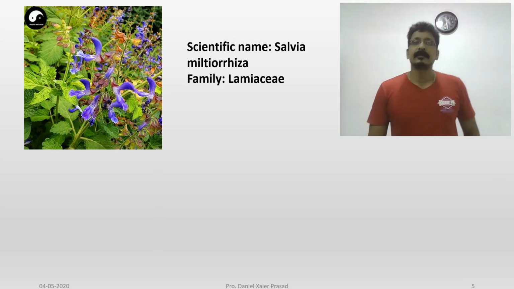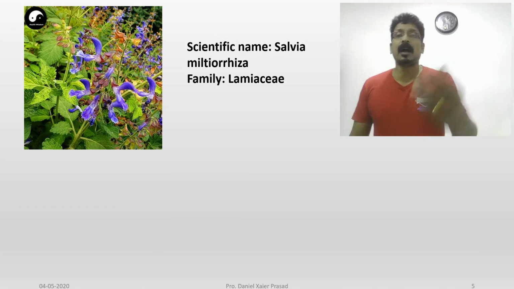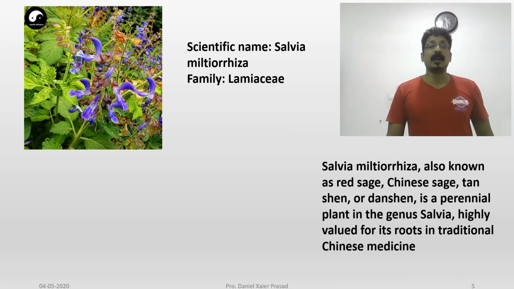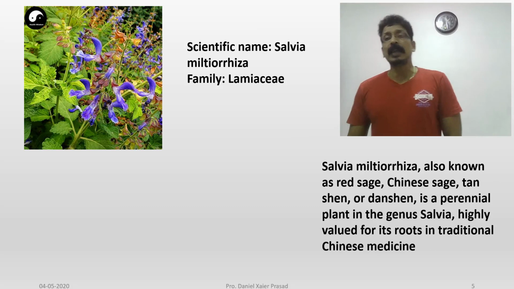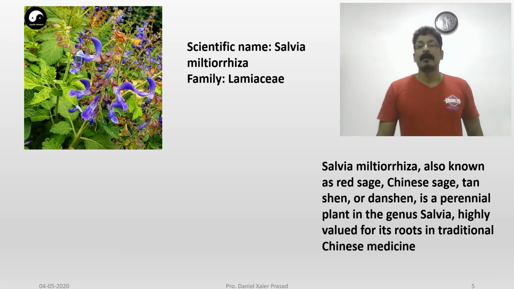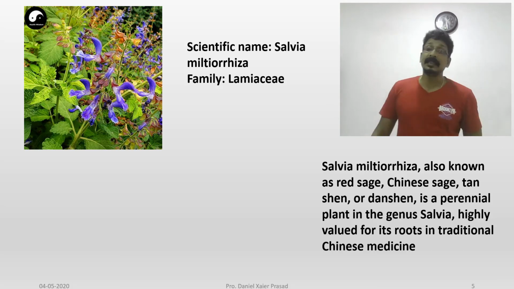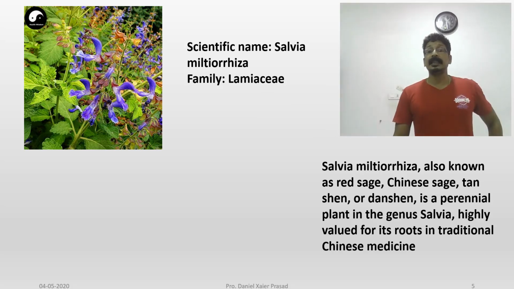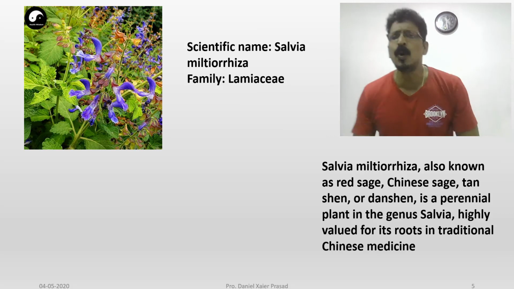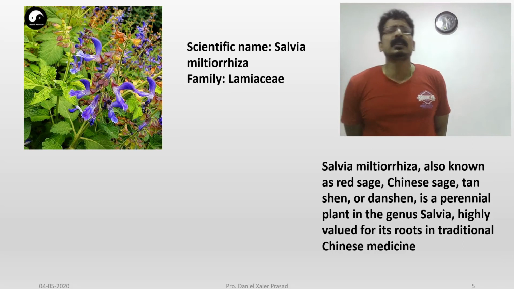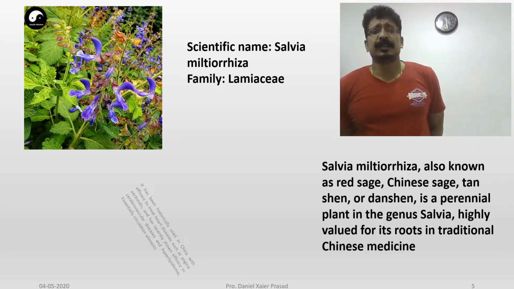Now the next plant which we have talked about, Salvia miltiorrhiza, family Lamiaceae. You see the flower, a beautiful violet-colored flower which twinkles like this. Salvia miltiorrhiza, also known as red sage, Chinese sage, or danshen, is a perennial plant in the genus Salvia, highly valued for its roots in traditional Chinese medicine. They are using the roots of this plant in traditional Chinese medicine, highly useful.